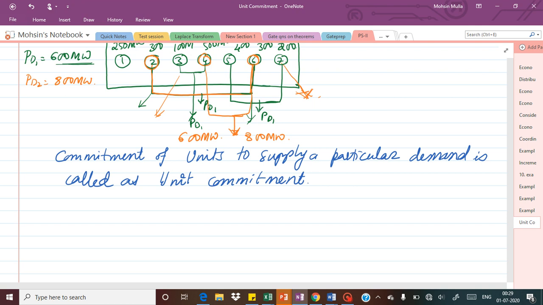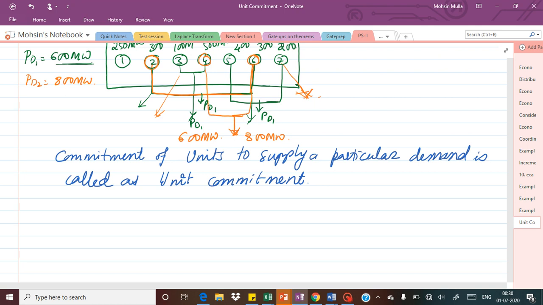That program will automatically select a predetermined set of units to commit to a particular load demand. That is how unit commitment will be exercised, and because of which we will be able to get the economical operation of the power plant for any kind of demand incoming on that particular power plant.